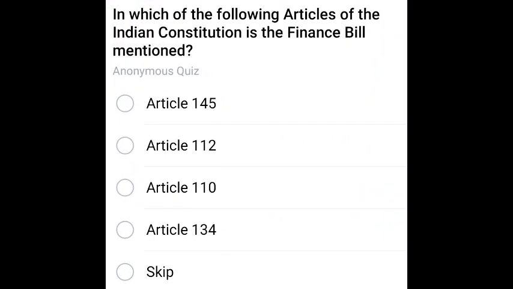Next question. In which of the following articles of the Indian Constitution is the finance bill mentioned? Where is the finance bill mentioned? Money bill or finance bill, these all come under 110. 110 means money or finance.